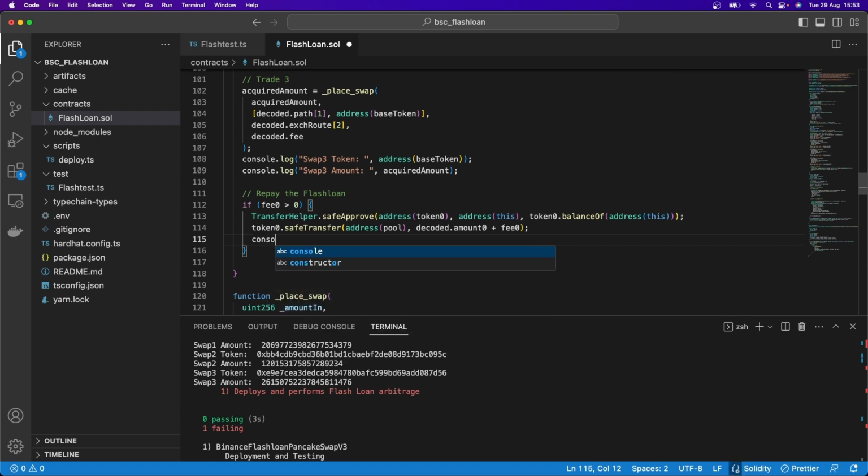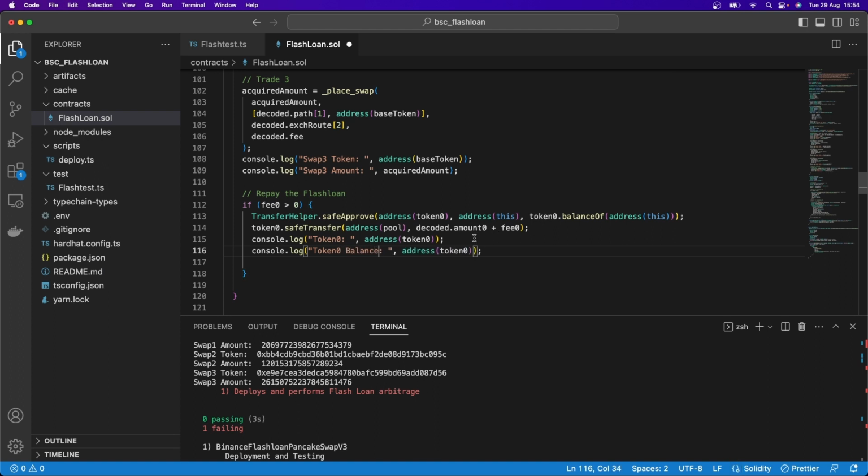And so here we could console log at this point. So we could say console.log, and we could say token 0, and that here will be the address of token 0. So that'll tell us what the address is. And we can also console.log token 0 balance.